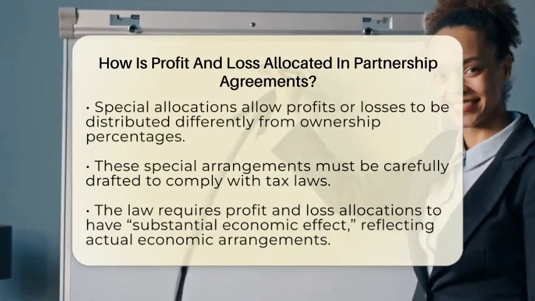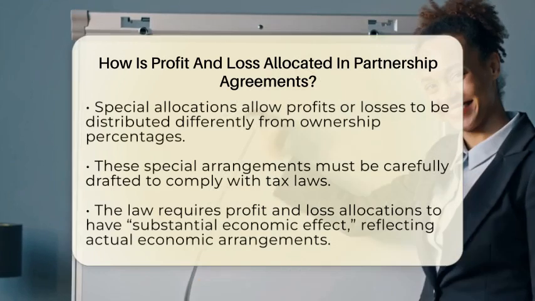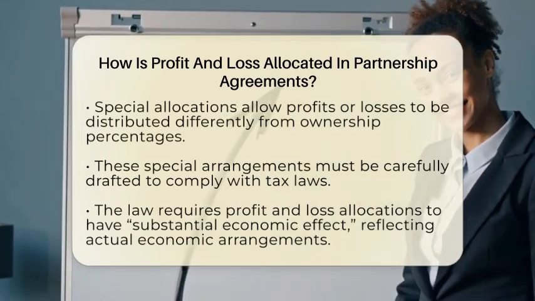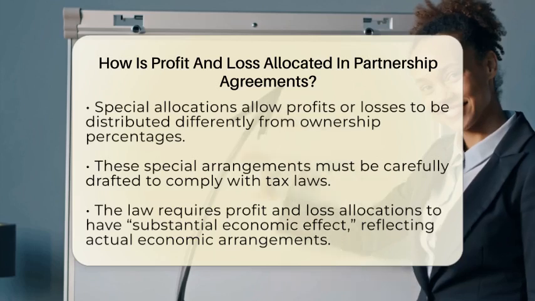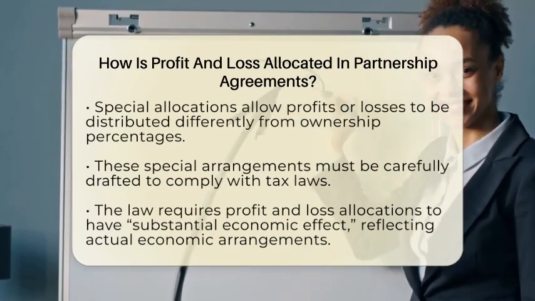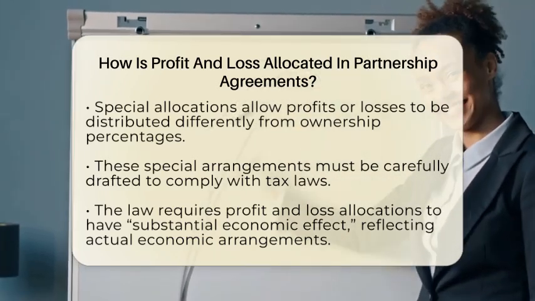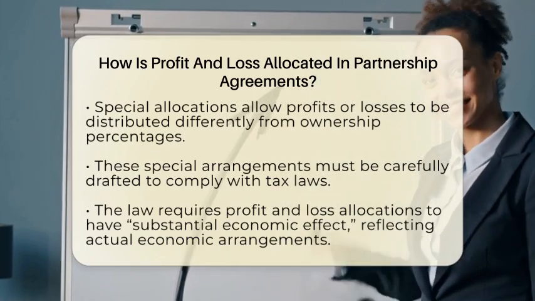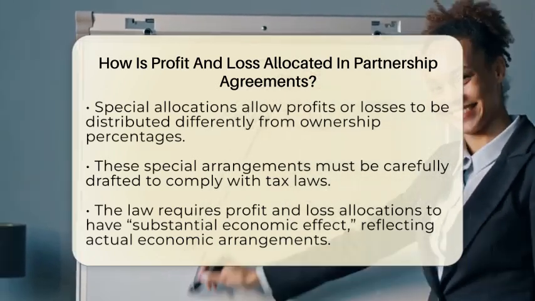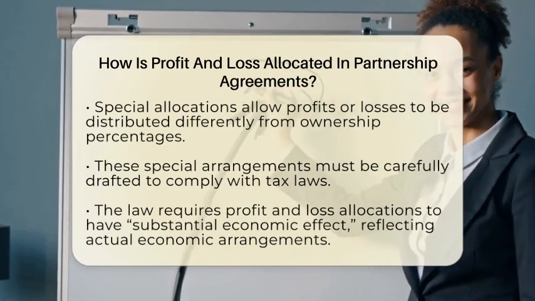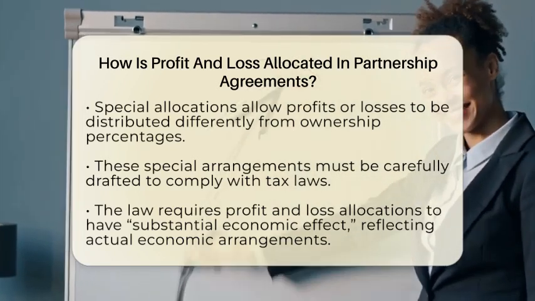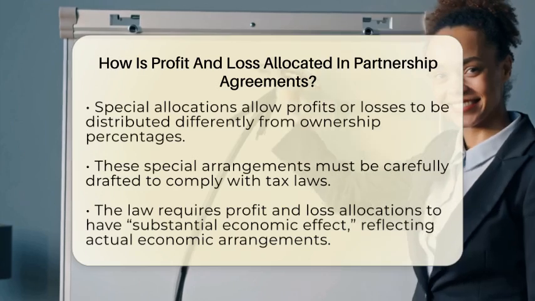Partnership agreements can also include special allocations. These are arrangements where profits or losses are distributed in a way that doesn't match ownership percentages. For instance, if one partner contributed a valuable asset or provided a unique service, the agreement might allocate a larger share of income or losses to that partner. These special allocations need to be carefully drafted and must follow tax laws to avoid issues with the Internal Revenue Service.